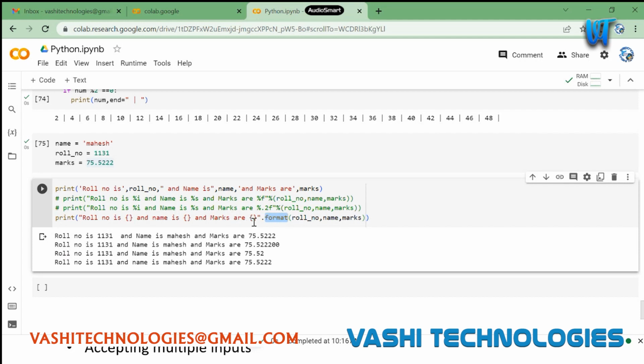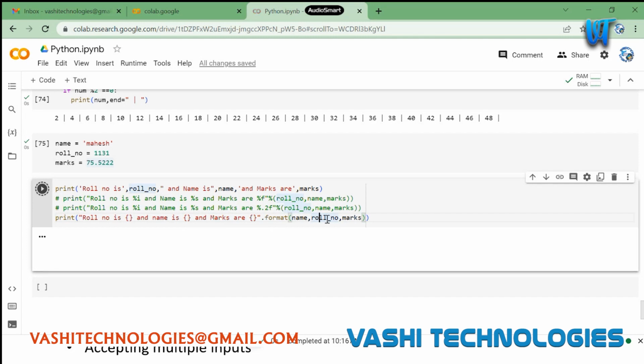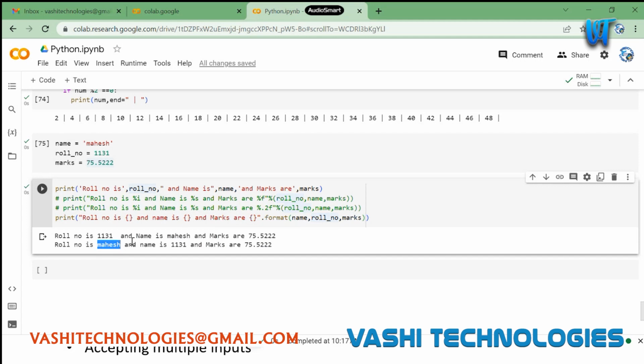If you see here, you have this format, right? And we have this roll number, name, and marks. Let's say we have name, roll number, and marks defined. Name is coming first. Like we have defined name as the first variable, roll number as the second variable, and marks as the third one. And if I print it in the same way, you can see roll number is Mahesh. The reason being name is occurring first here.